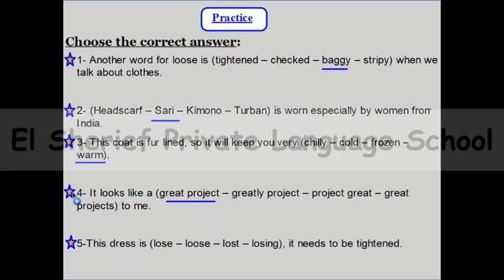Number 5, and this is the last question. This dress is space. It needs to be tightened. So, from the meaning, can you guess? Yes, this dress is loose, great, because we said that loose equals wide, and here from the meaning of the sentence we must choose loose.